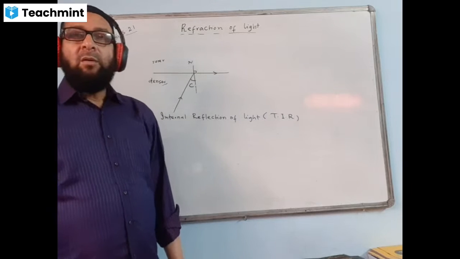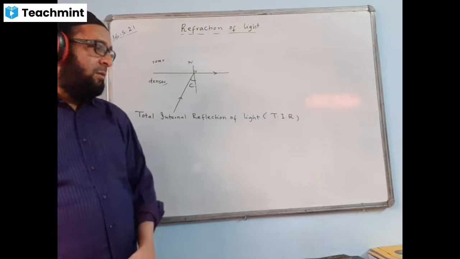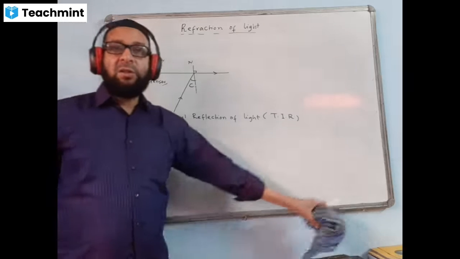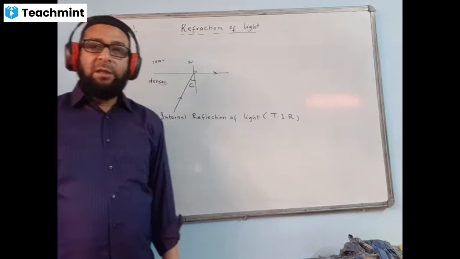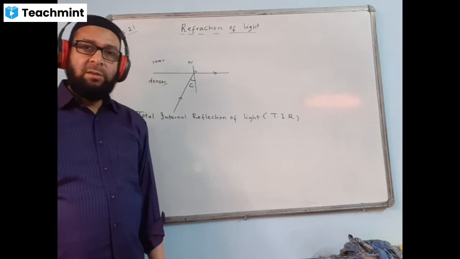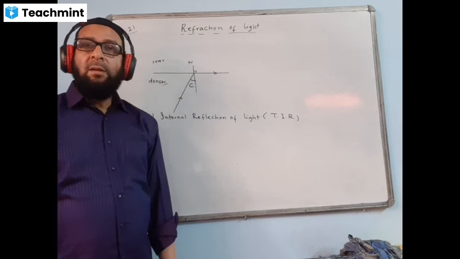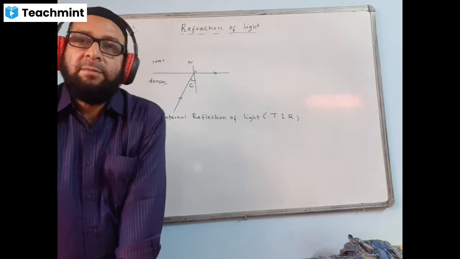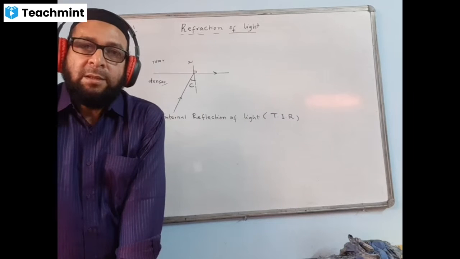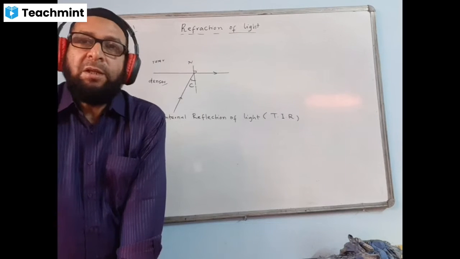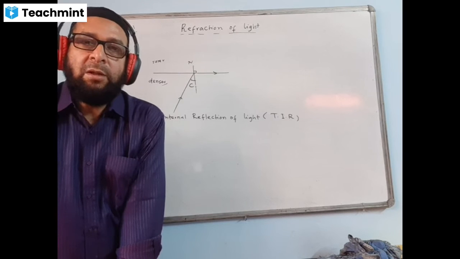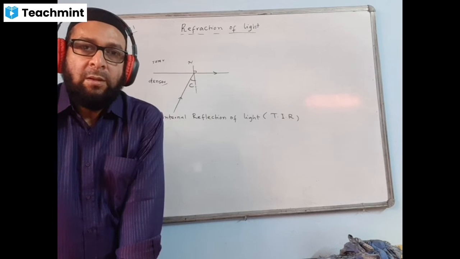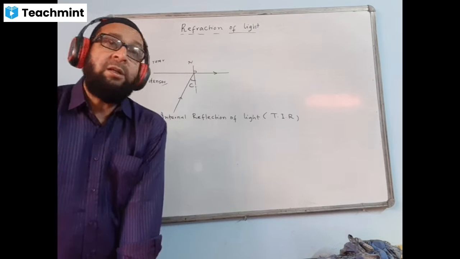Okay. Now next paragraph, write down necessary conditions for TIR, total internal reflection. There are two necessary conditions.